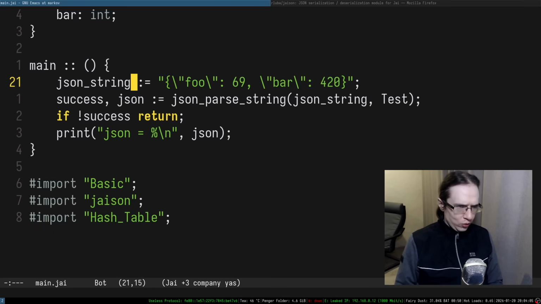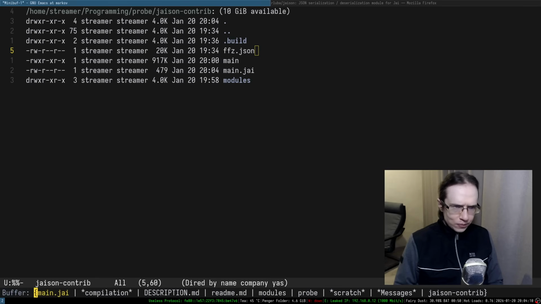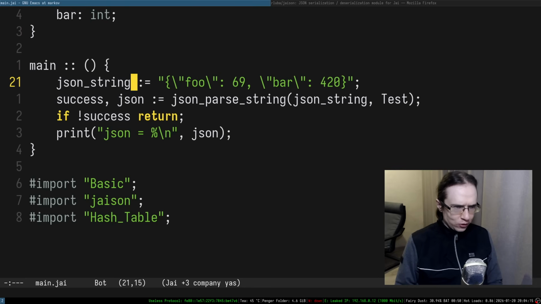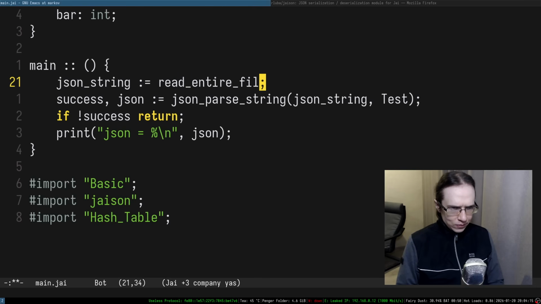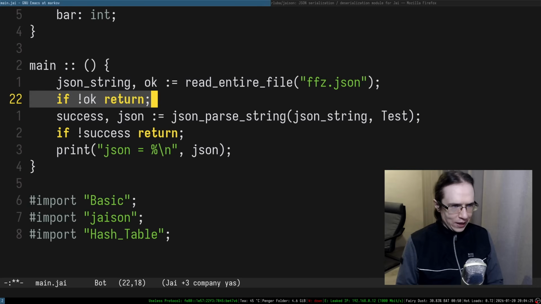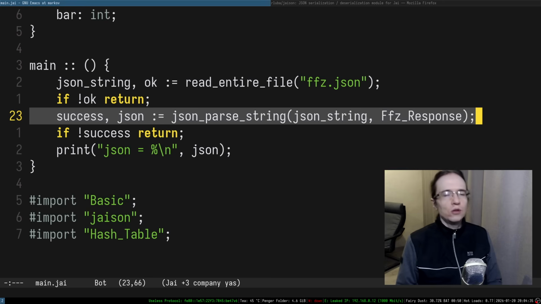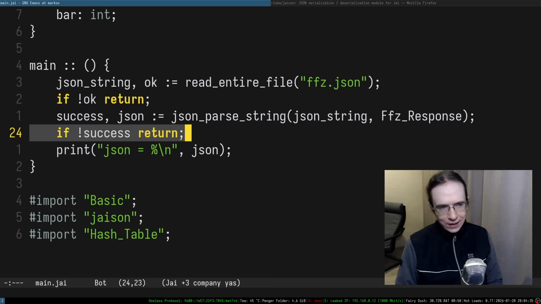All right, so I need to read this entire thing into a string. Right, so let's go ahead and do that. As far as I know, there was a read entire file, and we can do it on the FFZ JSON, and it will return a JSON string, and whether it succeeded or not. If it didn't succeed, we're going to return out of this entire thing. Then we're going to feed that into the JSON parse string, and we're going to say it has to be FFZ response. In case of a failure, it will log the failure, right? So then we can exit in here.